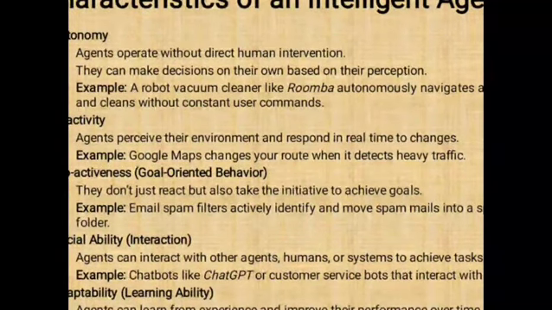Next one is called reactivity. Agents perceive their environment and respond to real-time changes. For example, Google Maps changes your route when it detects heavy traffic. Reactivity is nothing but this: whenever changes occur in real time, the agent dynamically perceives the environment and adapts to the situations. Here, Google Maps changes your route when it detects heavy traffic during driving, whether in a car or bike or anything.